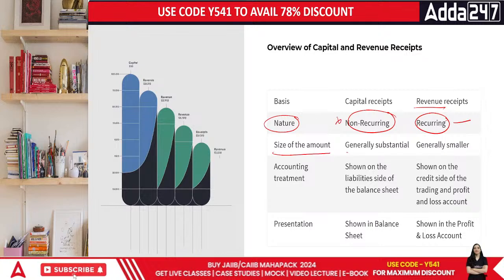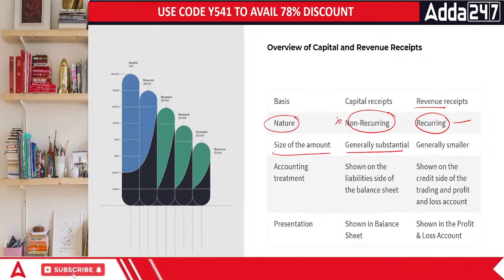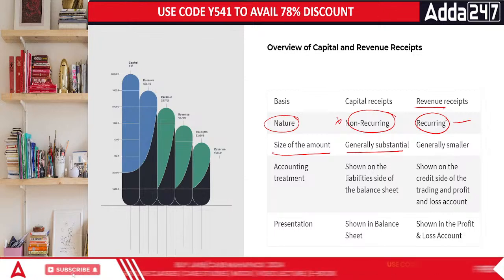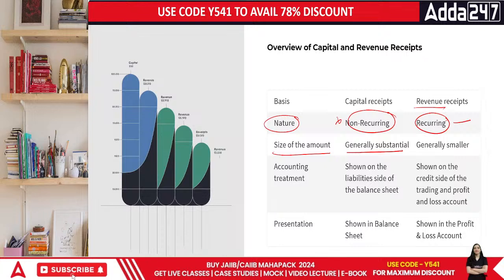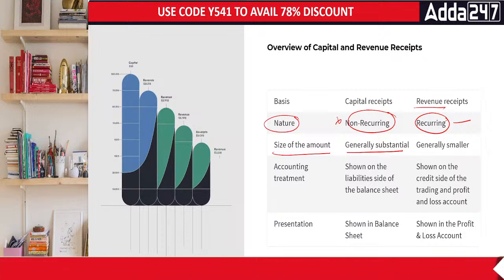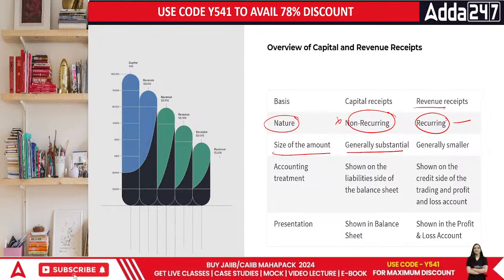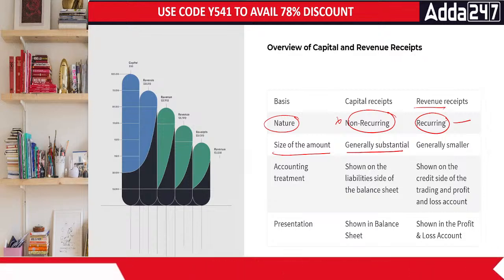The size of the amount is generally substantial, because obviously if I say I just bought a car, everyone, buying a car is a big thing, isn't it? What is not a big thing is basically buying a pen. If you buy a pen, it won't be a very big thing. But when you say that I just bought a car, everybody would be like, oh, you bought a car. There's a difference in this area. The biggest difference lies in this area itself.